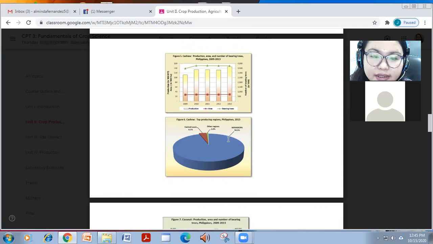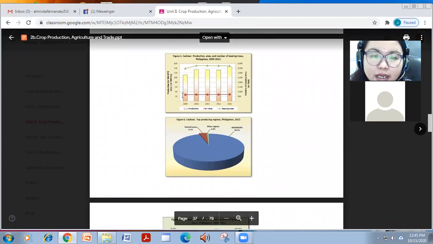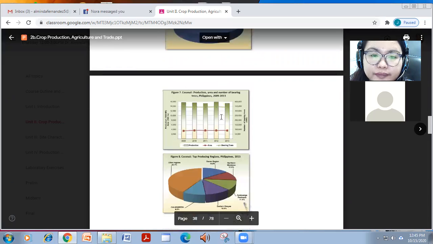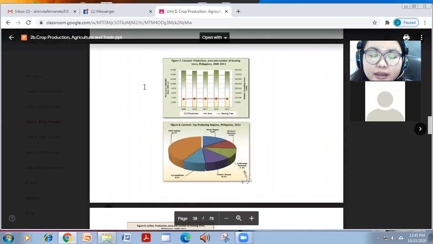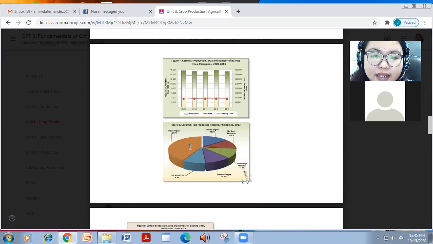For cashew naman, sa Bemarupa siya mainly produced, no? As you can see, the production have increased, the area has maintained, and the number of bearing trees, no? And for coconut naman, all of them are just maintained, no? And the highest producer is yung Davao region.